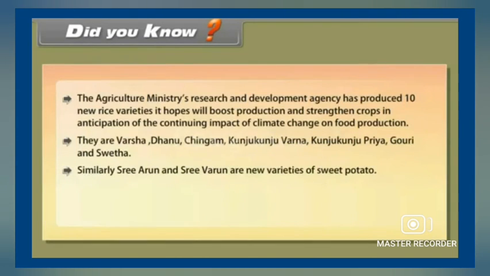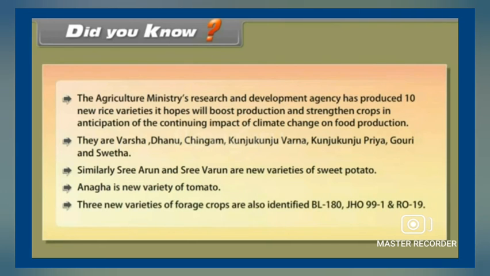Similarly, Sri Arun and Sri Varun are new varieties of sweet potato. Anaga is a new variety of tomato. 3 new varieties of forage crops are also identified: BL180, JH199-1 and RO19.